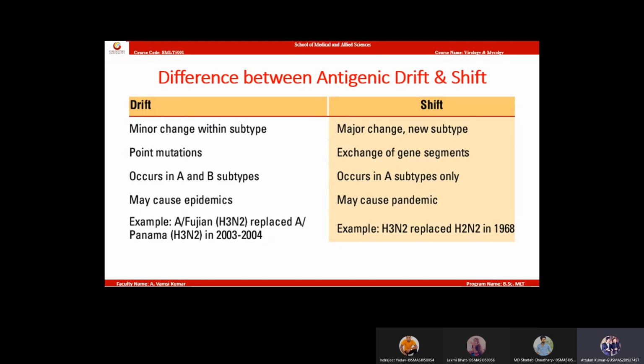So next heading, resistance and susceptibility. Side heading, susceptibility. Influenza can be killed, inactivated by heating.